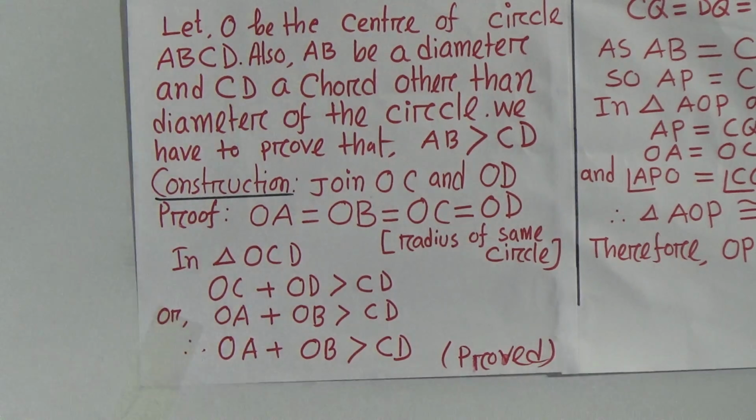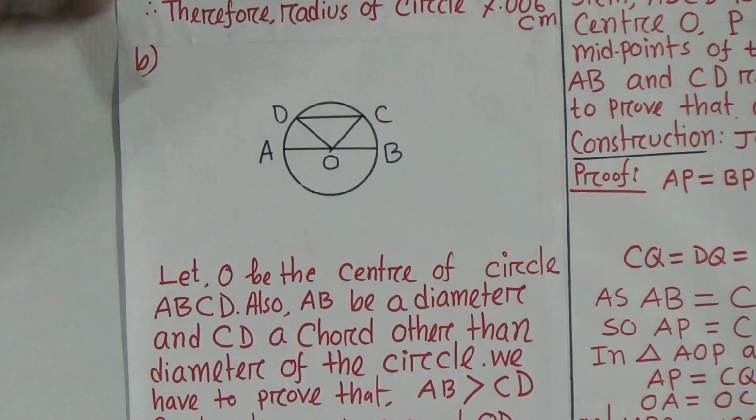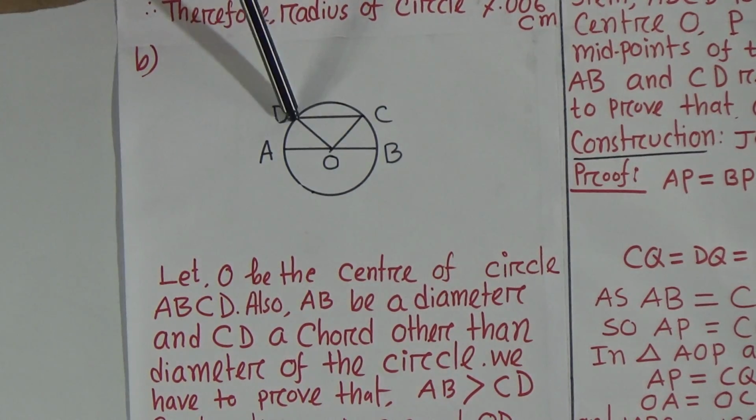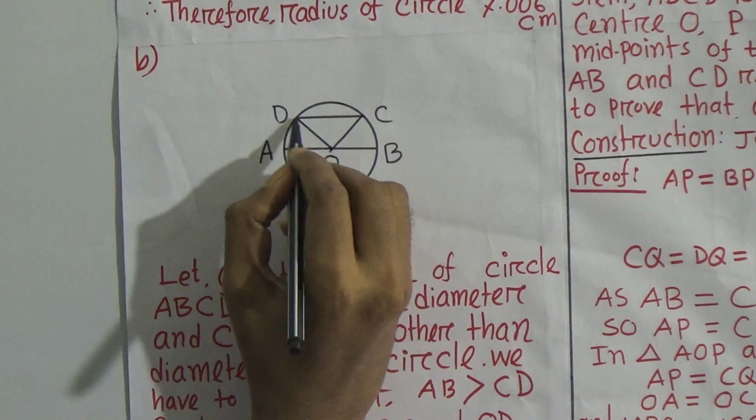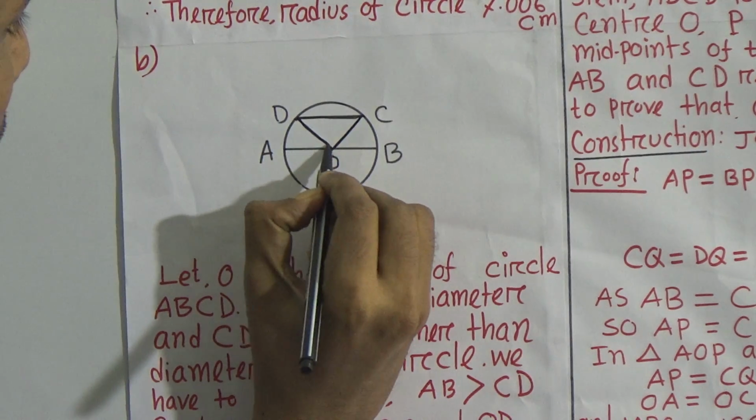Now you see the triangle OCD. You have to consider this triangle OCD.